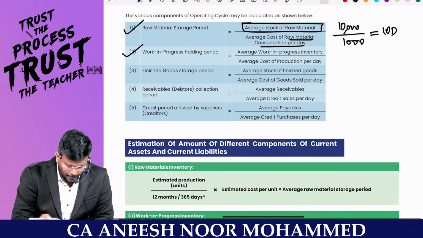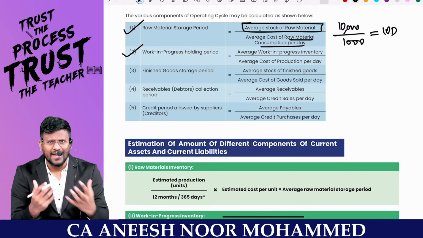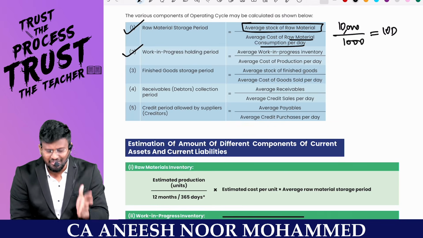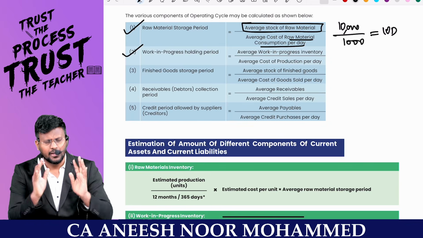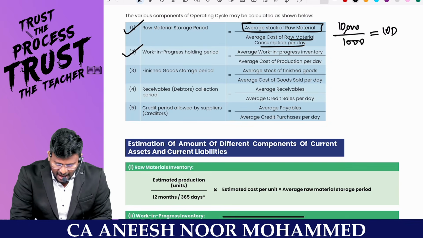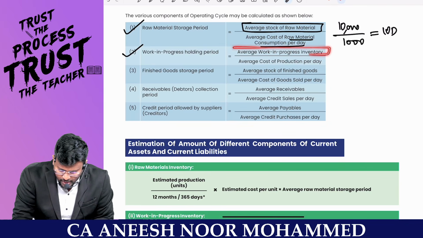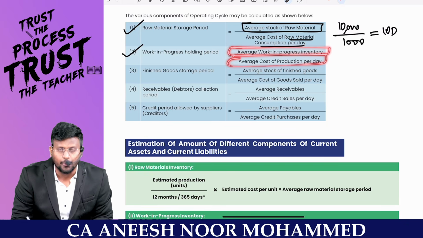Number two, WIP holding period. So I'm going to calculate the WIP. No, sir, average cash balance, how much you are having? Total cash in hand divided by expenses per day. This example you keep in mind. Then the average WIP, my dear lovable students, divided by average cost of production per day.